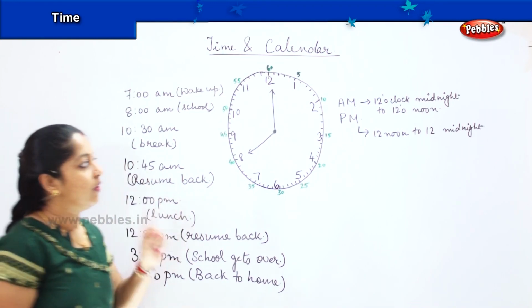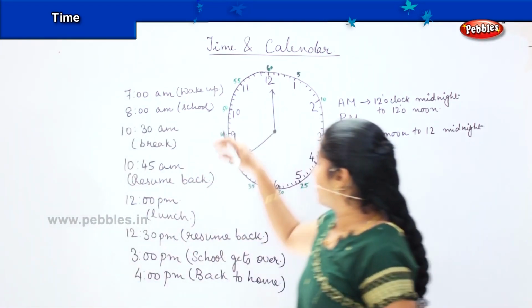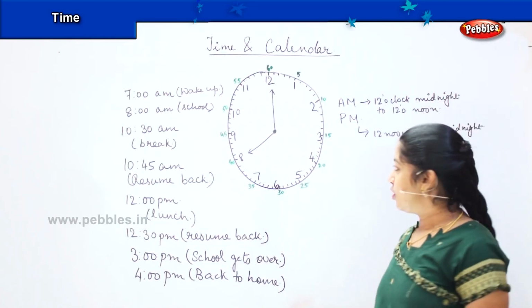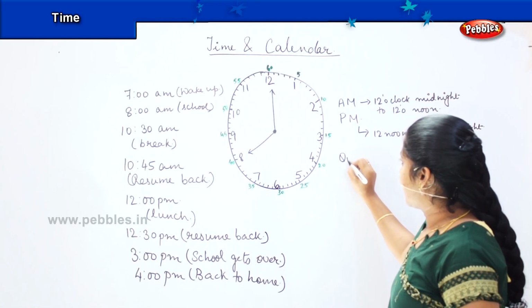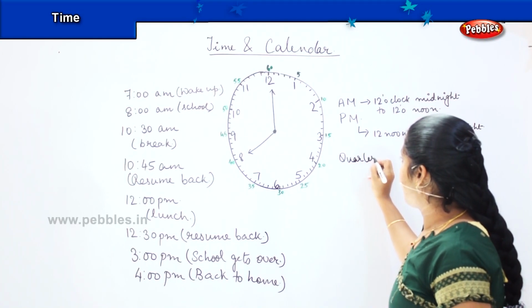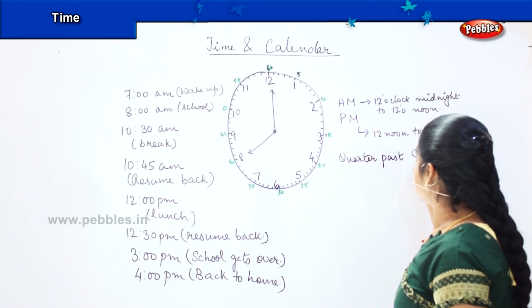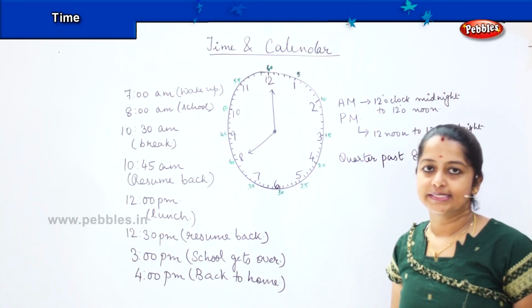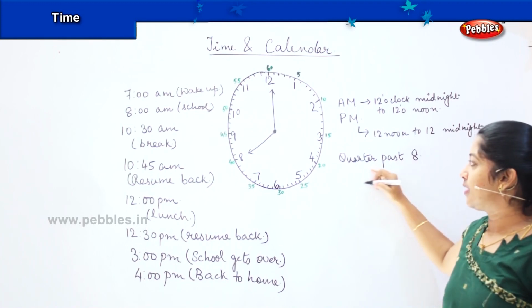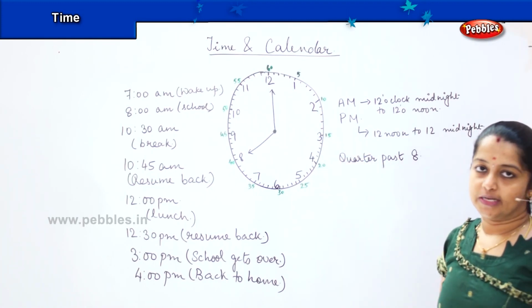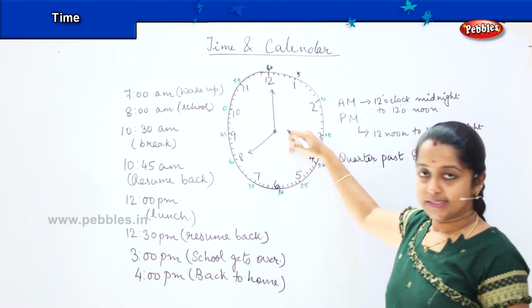Okay. Now, whenever we calculate for hours children, there is one more thing which you have to notice. You may have undergone this term as quarter past 8. Yes, quarter past. Quarter is nothing but when it is on the count of 15. So, quarter past 8.